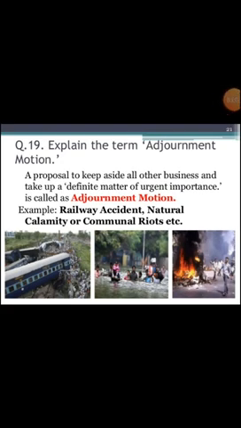Adjournment motion is another power. By moving this motion, a member of the Parliament might want to draw attention to a matter of urgent public importance. A proposal to keep aside all other business and take up a definite matter of urgent importance is called an adjournment motion. Adjourn means to stop. Cases like railway accidents, natural calamity, or communal riots, etc. are cases for adjournment motion.